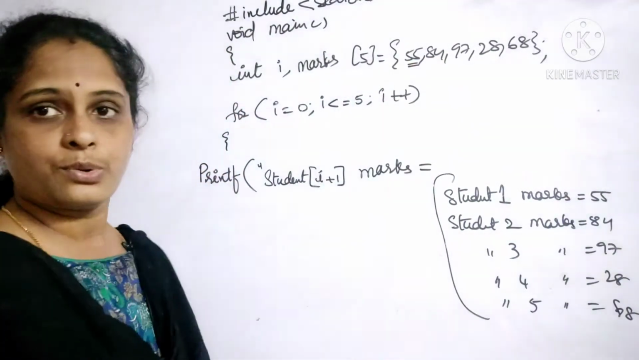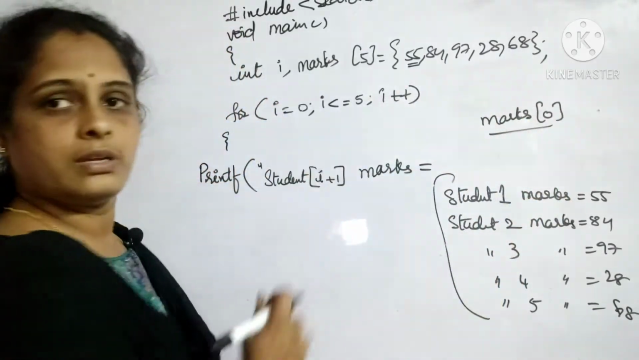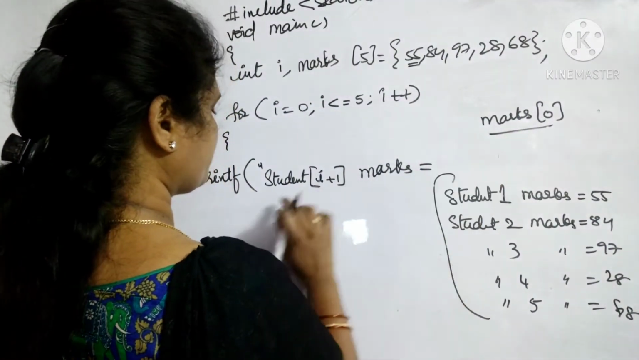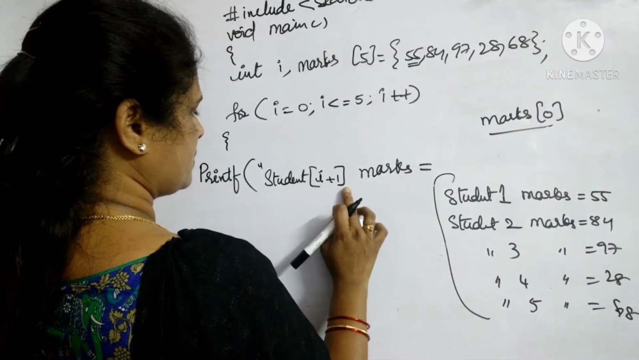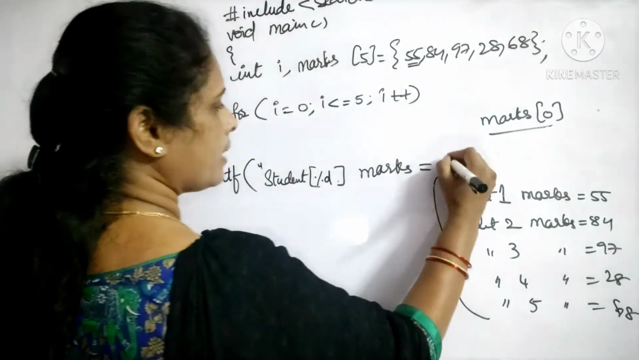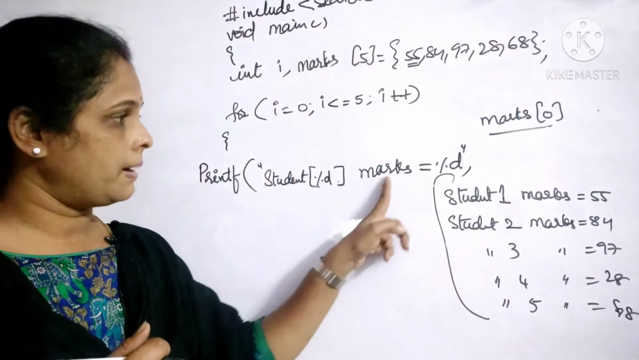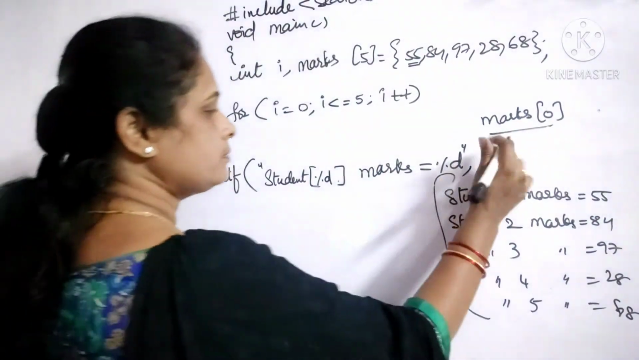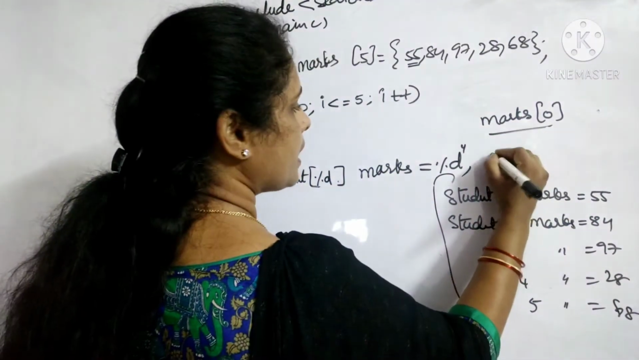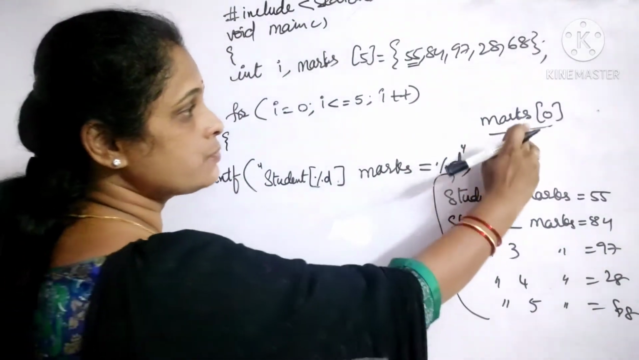Where is this 55 stored? 55 is stored here. So what is the 0? 0 is I. So what do we take here? It is percentile D here and percentile D here. Student percentile D marks is equal to percentile D. Now, the first percentile D, why did I write here? For I plus 1. So, I plus 1, comma. What is this one percentile D? It is for marks of 0.